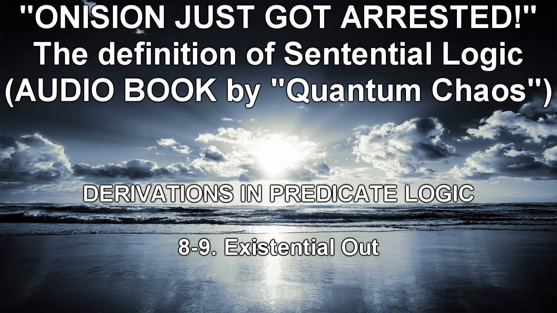Consider two of them. Counterexamples: at least one number is even, at least one number is odd, therefore at least one number is both even and odd; at least one person is female, at least one person is male, therefore at least one person is both male and female. Argument A is clearly invalid. However, consider the following erroneous derivation.